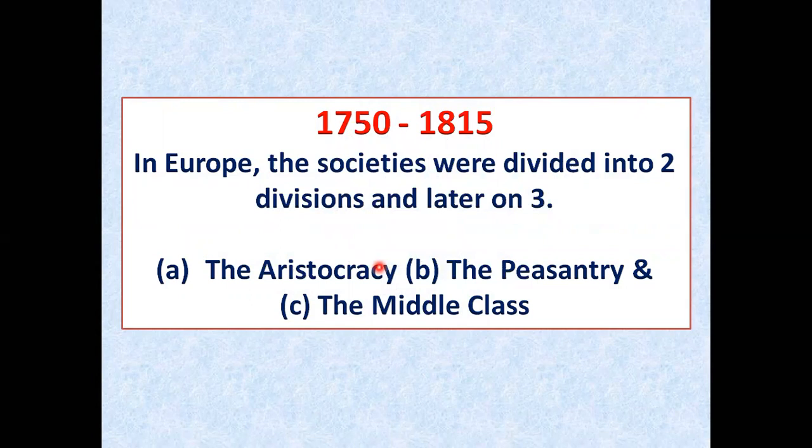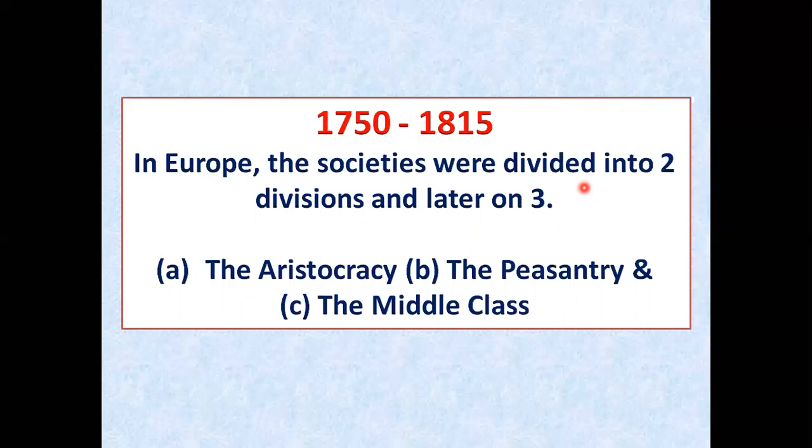Around 1750 to 1815, you remember the end of the Napoleon rule, so from the mid 18th century to 1815, the societies in Europe were divided into two divisions, and later on into three. And what were those three divisions? The aristocracy, the peasantry, and the middle class. We will go through these three divisions of the societies one by one. So you will have to remember that the societies in Europe during 1750 to 1815 were divided into three different divisions.